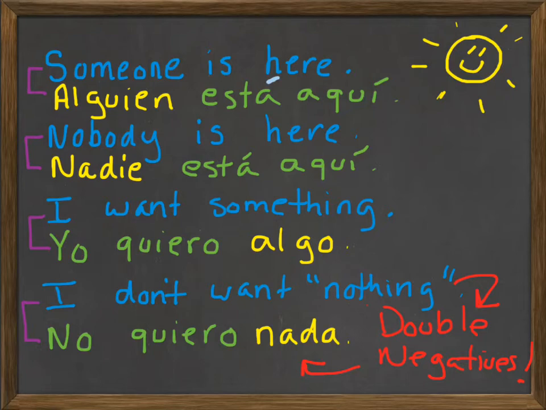Remember, Spanish loves double negatives, okay? In English, they're incorrect. In Spanish, you have to do them in order to be correct. So if you want to say, I don't want anything, you really have to say, I don't want nothing. So it would be, no quiero nada. No quiero nada. I don't want nothing. All right, let's look at some other examples.